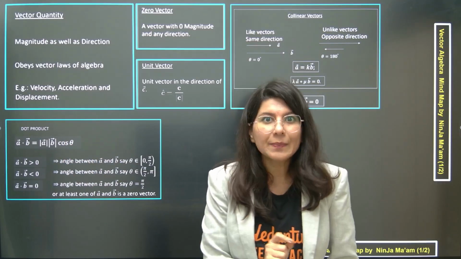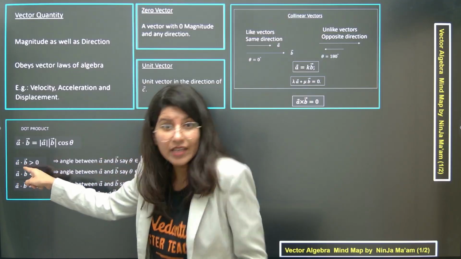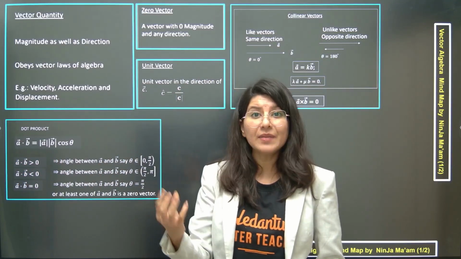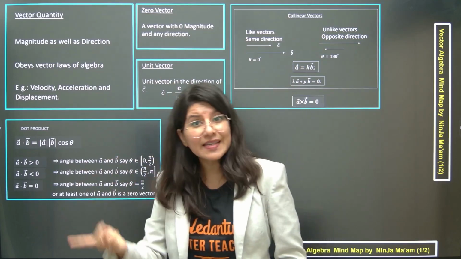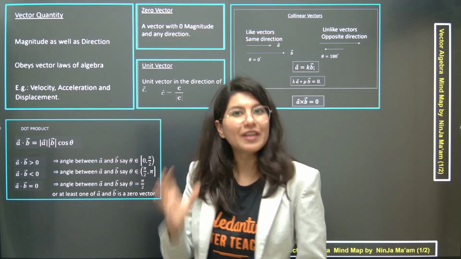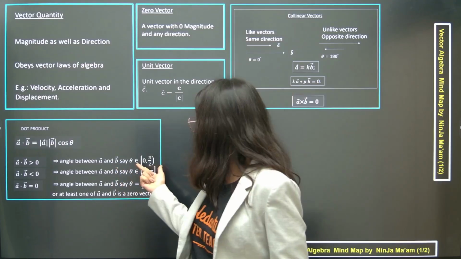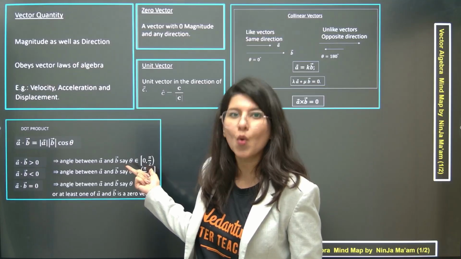What does that imply? That means your A dot B will become positive if at all somebody is giving you A dot B is equal to 3. That simply means that your cos theta must have been positive. That simply implies that your theta must be acute. So whenever you see A dot B positive, directly think that your angle is lying between 0 degree closed to pi by 2 open.